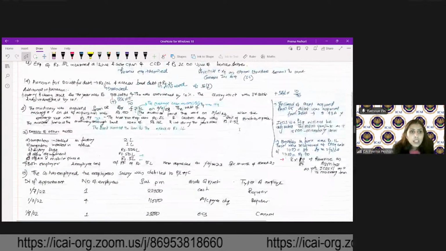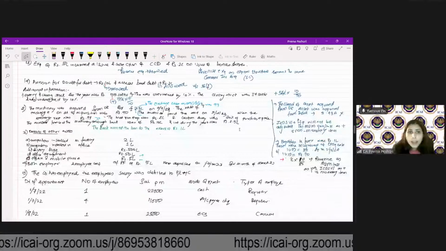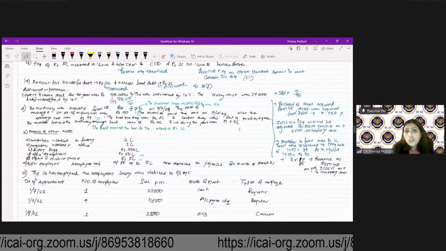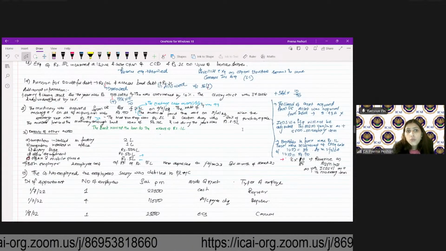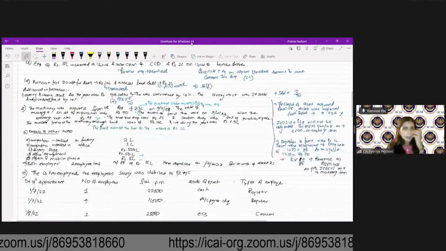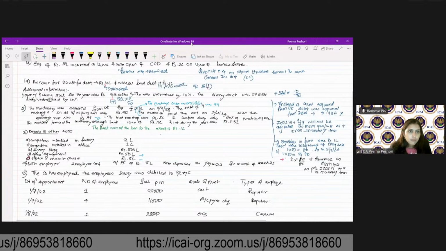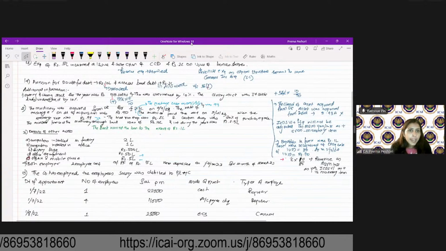Then the assessee financed the machinery through a bank loan of 10 lakh and the interest during the year was 2.5 lakh. What will happen in this case? Will we add the interest?